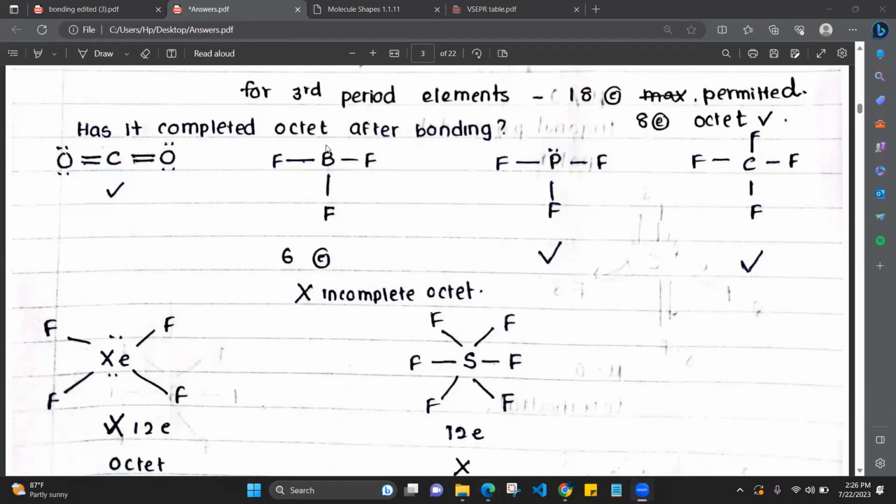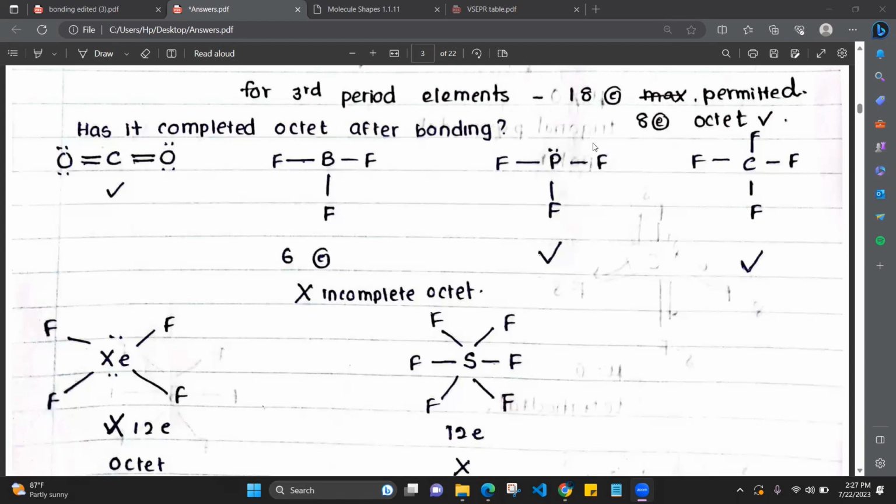Okay. And boron. Now when we come to boron, count the number of electrons that boron has after bonding. 1, 2, 3, 4, 5, 6. Only 6 electrons. But boron is a second period element. That means 8 electrons maximum it can go. And 8 electrons is the octet, right? So 6 electrons only it's having after bonding. That means its octet is incomplete. When we consider fluorine, 1, 2, 3, 4, 5, 6, 7, 8. Fluorine has completed the octet. But boron has not completed the octet. So this molecule is having an incomplete octet, right?